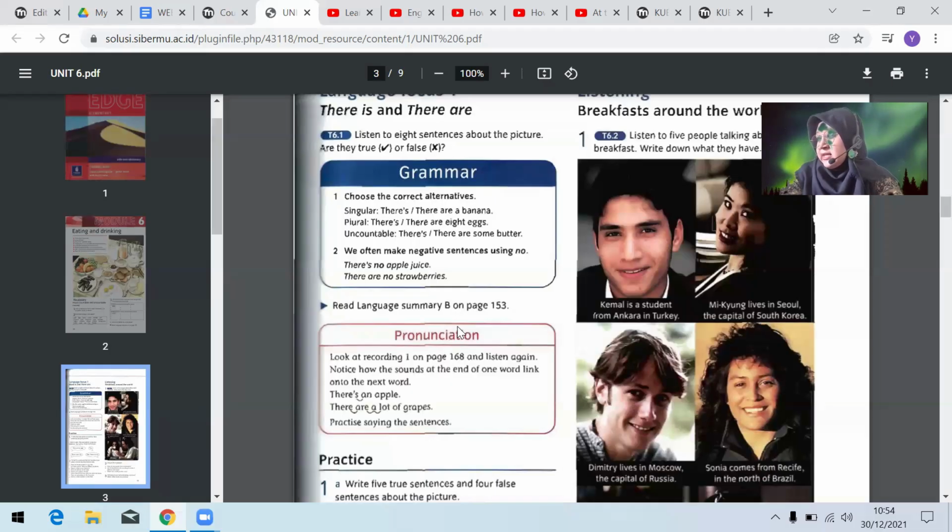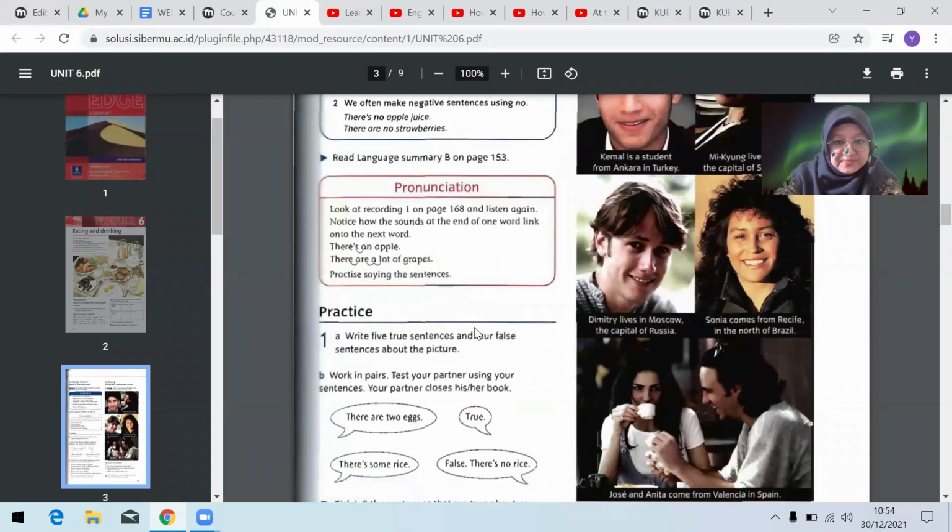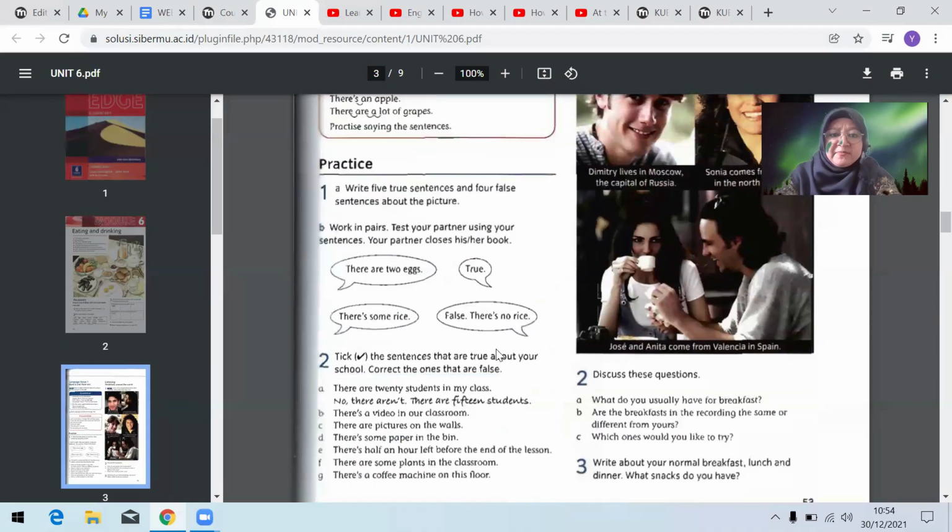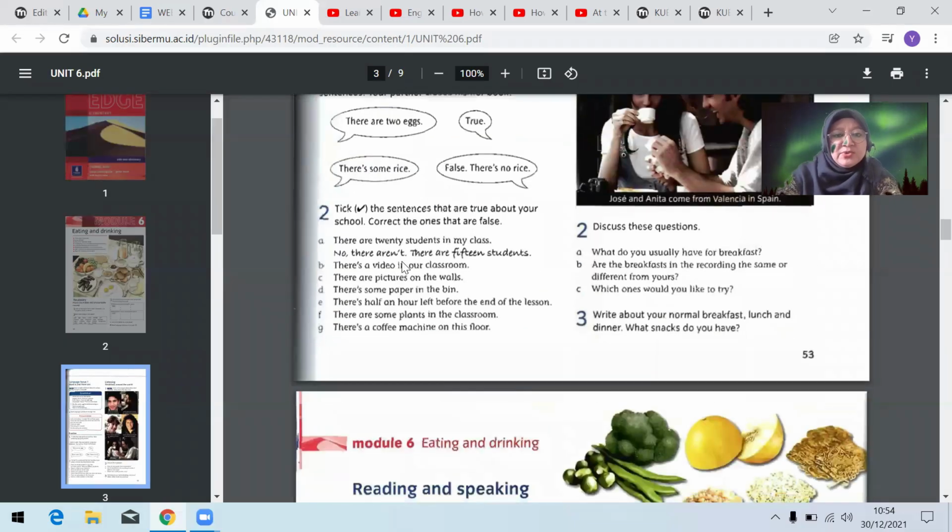Okay, and then the next one is, which one? Nah, we have practice. Yeah, you need to just answer based on yourself. Yeah, for example, there are 20 students in my class. No, there aren't. There are only 15 students. Yeah, so it's only for practice.